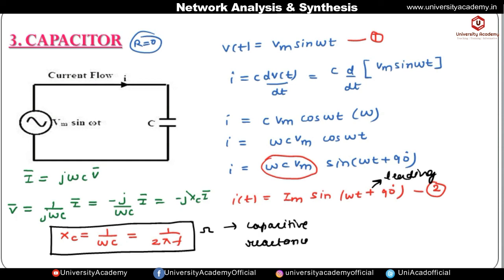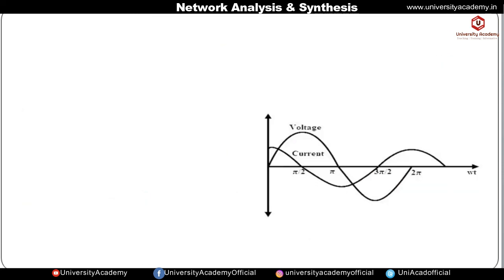So if we plot the phasor, suppose I am taking the current phasor as the reference, then the voltage in case of a pure capacitor will be lagging the current phasor by 90 degrees. And if we take the voltage phasor as the reference, then the current will be leading the voltage phasor by 90 degrees. Okay, so now let us find out the power in case of a pure capacitor.